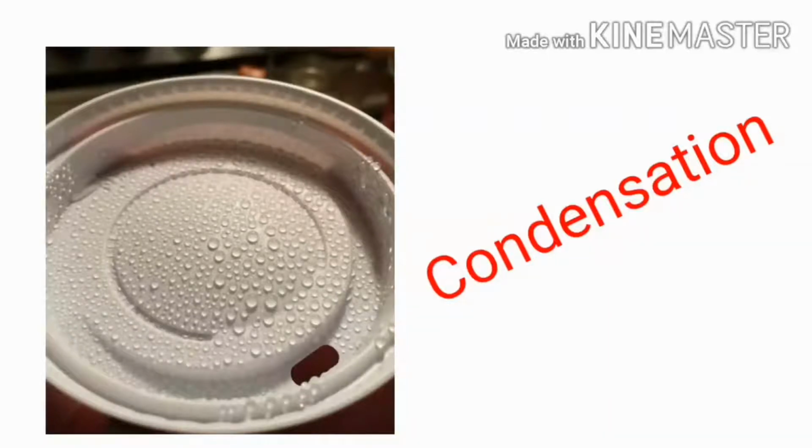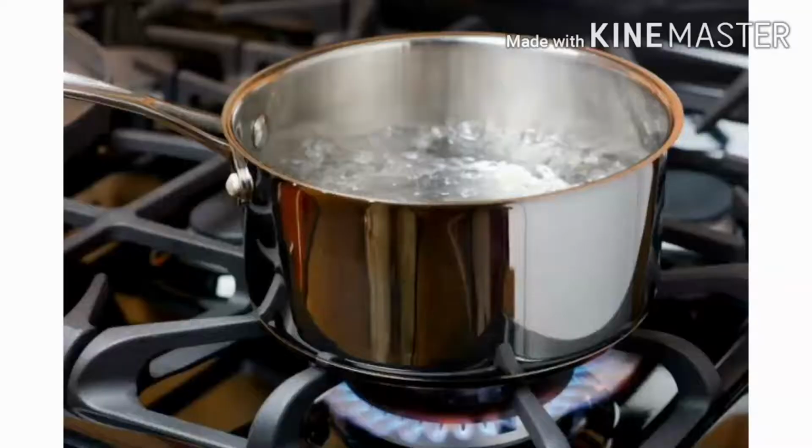The change of vapor into a liquid on cooling is called condensation. Children, you can see this process at home. Just tell your mummy to heat some water, and as the water gets heated, you will be able to see the water vapor rising up in the air.